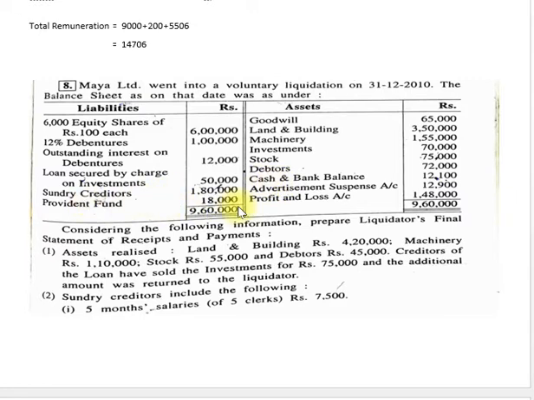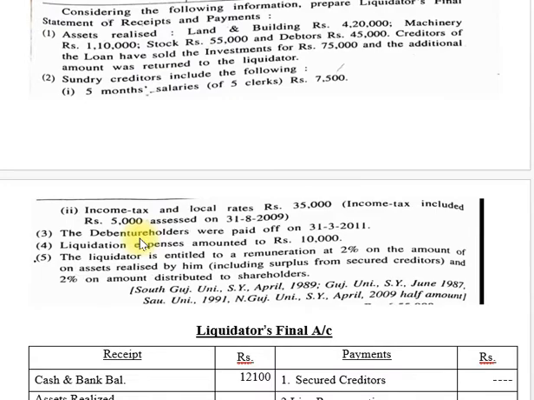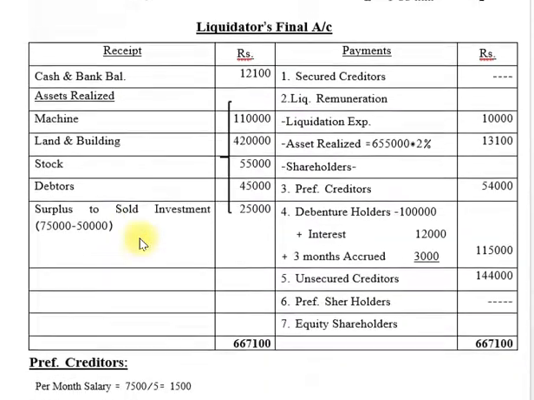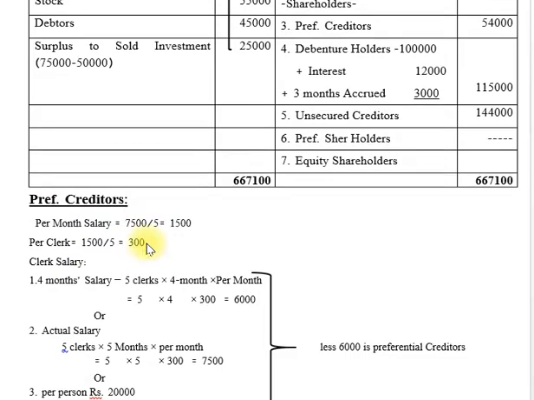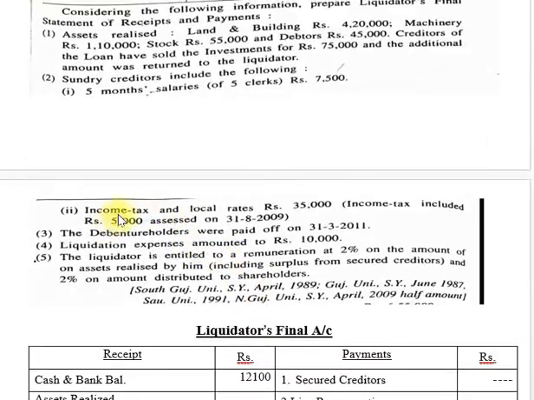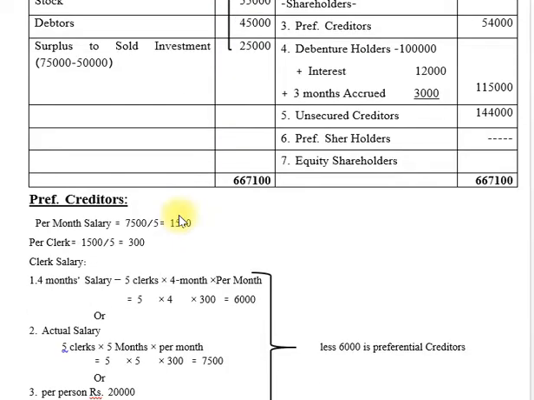So provident fund 18,000. Friends, you remind the 5 conditions related to preferential creditors. So last 12 months taxes, then after insurance, provident fund, gratuity. So this is a provident fund, so we include into preferential creditors. So now first we make some necessary calculations to preferential creditors.